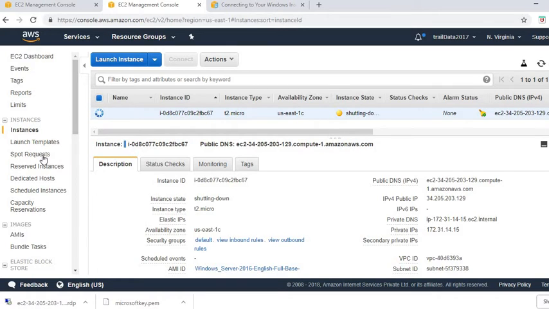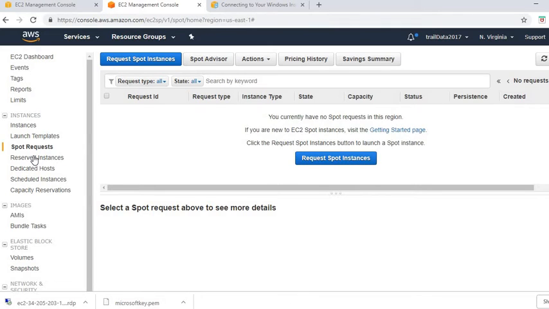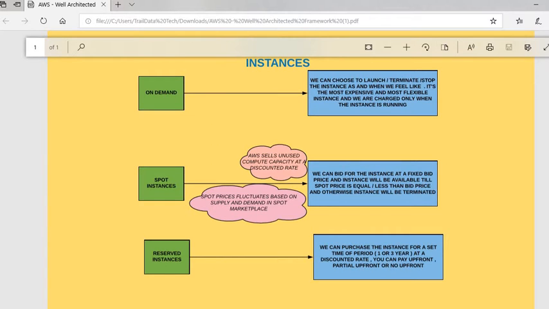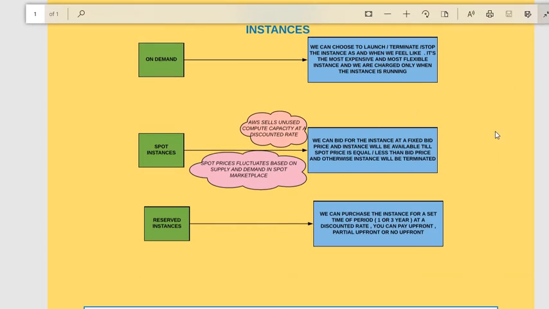Now coming on to the spot instances, we have an option over here, spot request. AWS has introduced a system just like a stock exchange where they are offering unused compute capacity at a discounted rate. Spot instances are nothing but unused capacity at a discounted rate, which means a lesser price. We can set some bid price, let's say I want to pay $2.